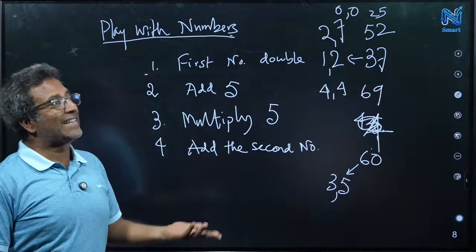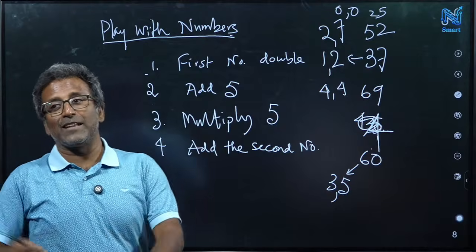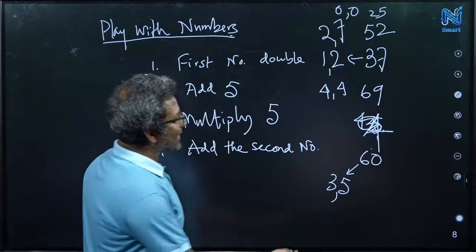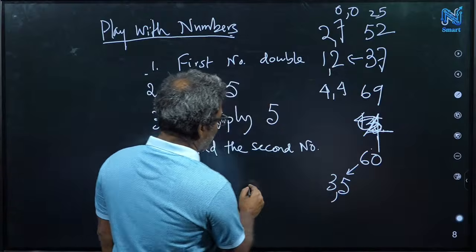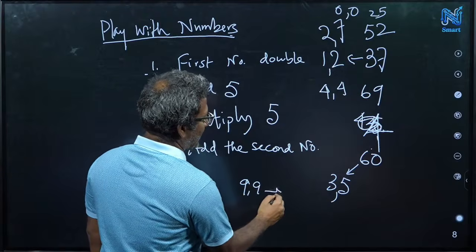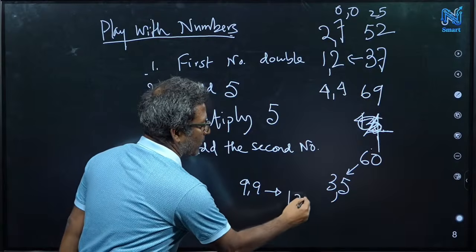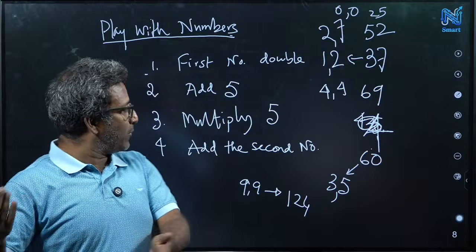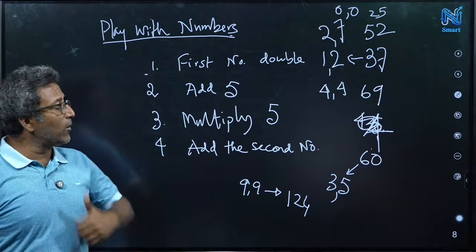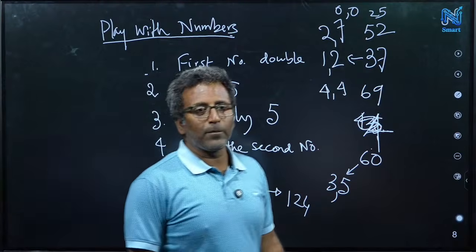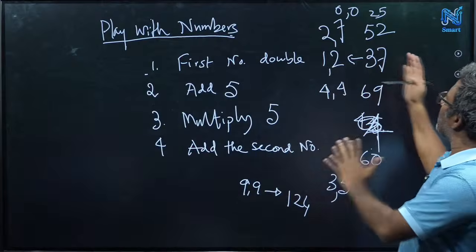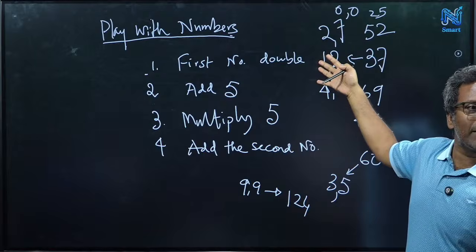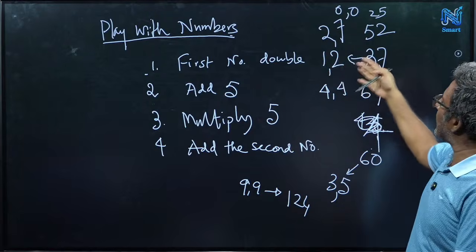You can also check 9 and 9, because that is the maximum possible. If you think 9 and 9, you get 124. You will say 124 to me, and I will tell you that you thought 9 and 9. So there is a kind of matching: given these numbers, I can identify the two numbers. We have to see how it is happening.